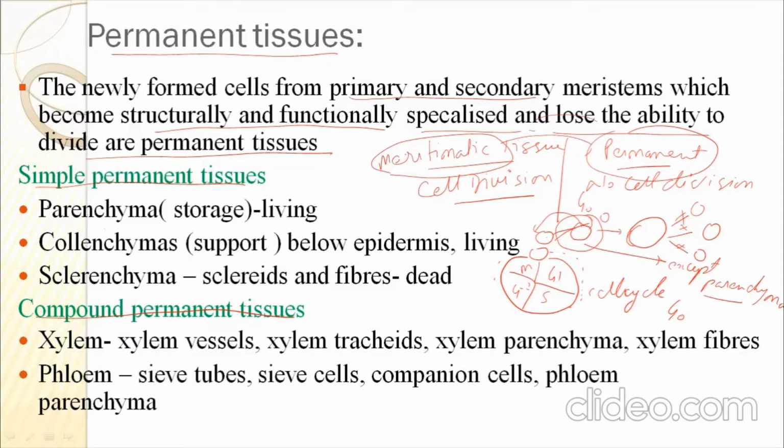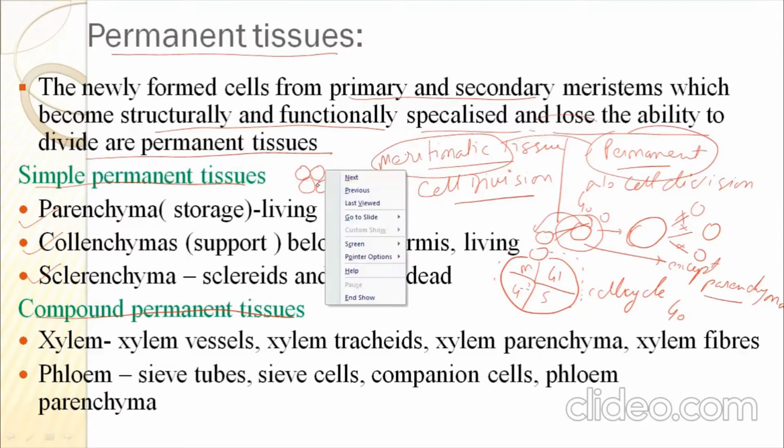There are three types of simple: parenchyma, collenchyma and sclerenchyma. The most important thing about simple permanent tissue is a group of cells. This is a cell, this is another cell, and this is also a cell. So this is what we call a group of cells. All these cells together are called a tissue.